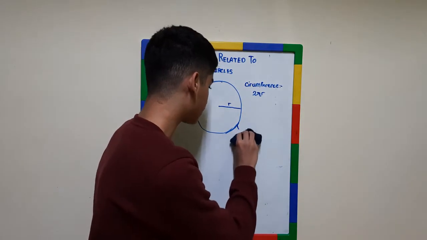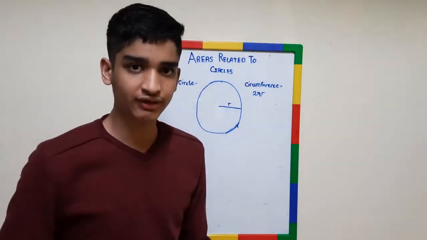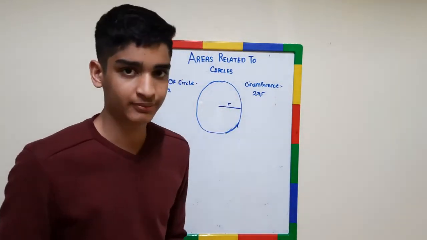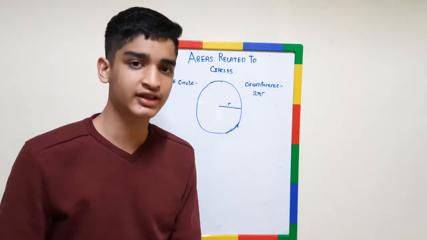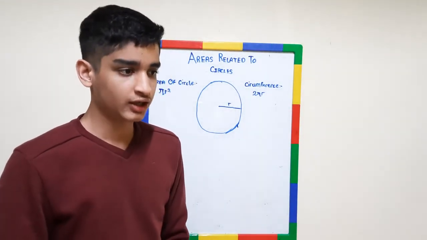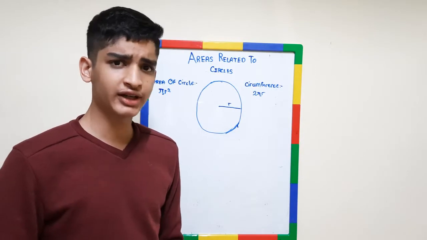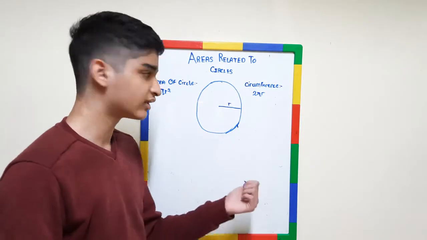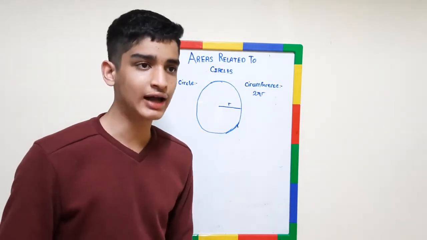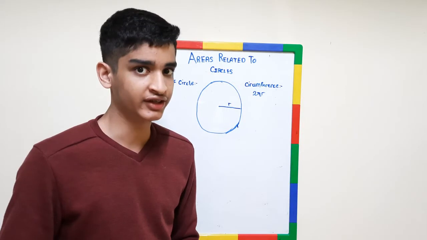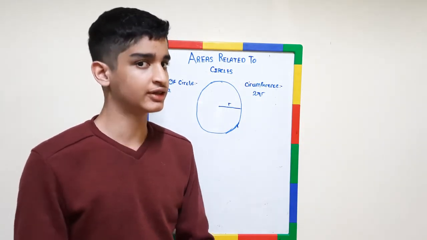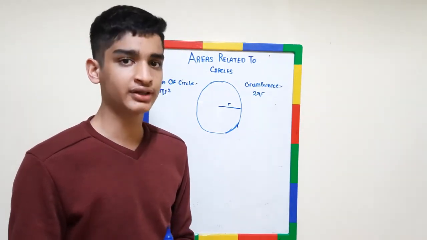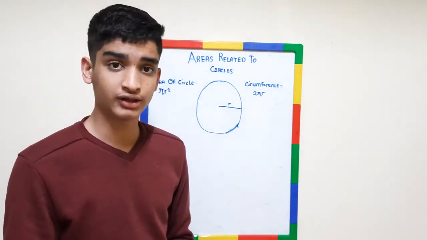Now let's move on to the topic we are going to learn today. Since we've done the introduction, let's move on to the topic. It's called areas related to circles. Very fundamentally, you may know that the area of a circle is pi r square, correct? And circumference is 2 pi r. I'll explain in a future video why that is the case, but as of now, let's just assume that we know about this. Now let's try to find out what happens to the area once we make the circle smaller.